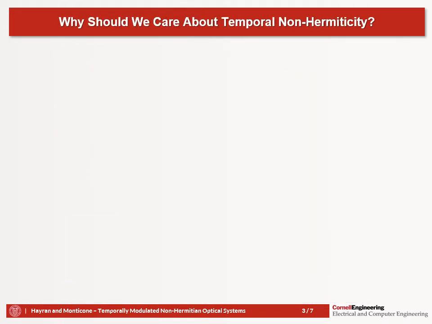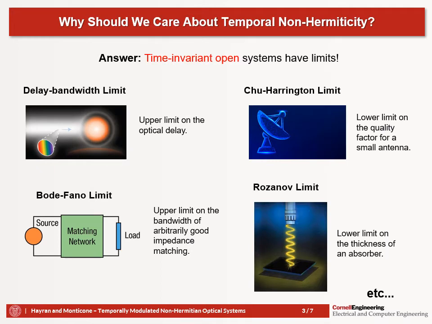So you might wonder why we should care about temporal non-Hermiticity. And the answer is that the performance of many static time-invariant systems are bounded by various limits, such as the delay bandwidth, the Chu-Harrington, the Bode-Fano, and the Rosenau limit. All these limits put certain restrictions on what we can achieve in a static structure in terms of, for instance, bandwidth, size, or quality factor. And in this study, we aim to explore how we can use temporal non-Hermiticity to overcome some of these limitations.